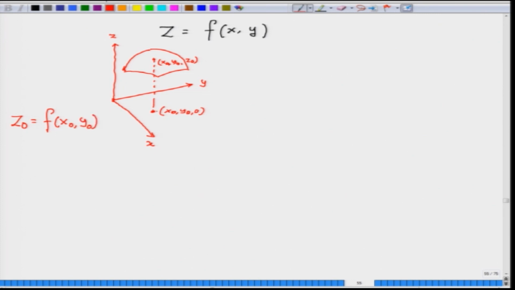Now, you fix your x naught, this is the x naught, and what you get, basically you are drawing a plane which is cutting perpendicularly the xy plane and passing through x naught. It is kind of a plane like this.